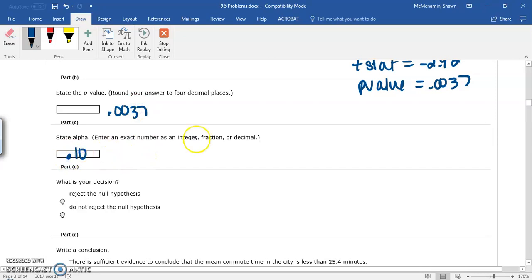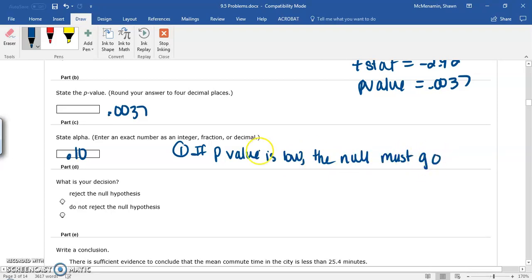And what is your decision? So there's two decisions. If the p-value is low, the null must go. And the second option is if the p-value is high, the null must fly.